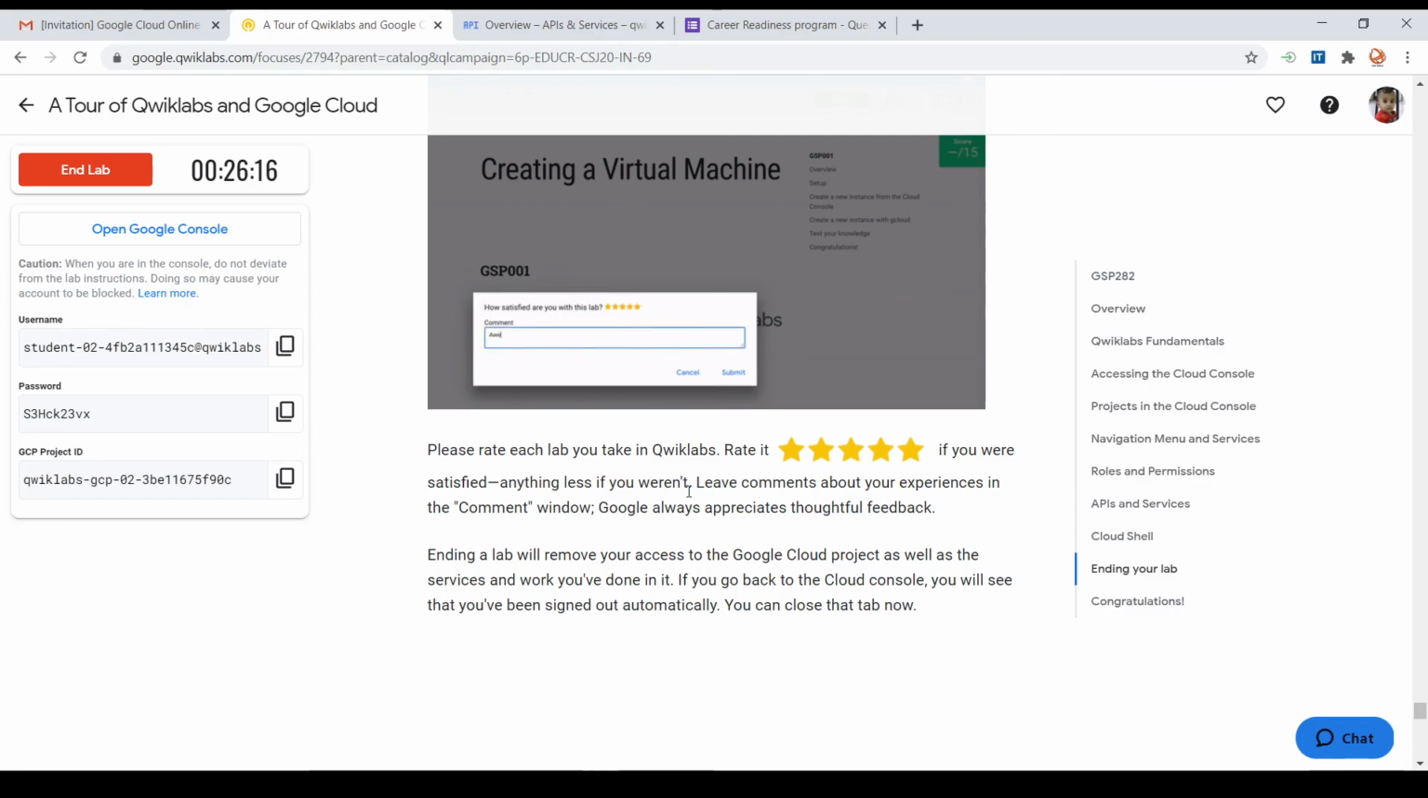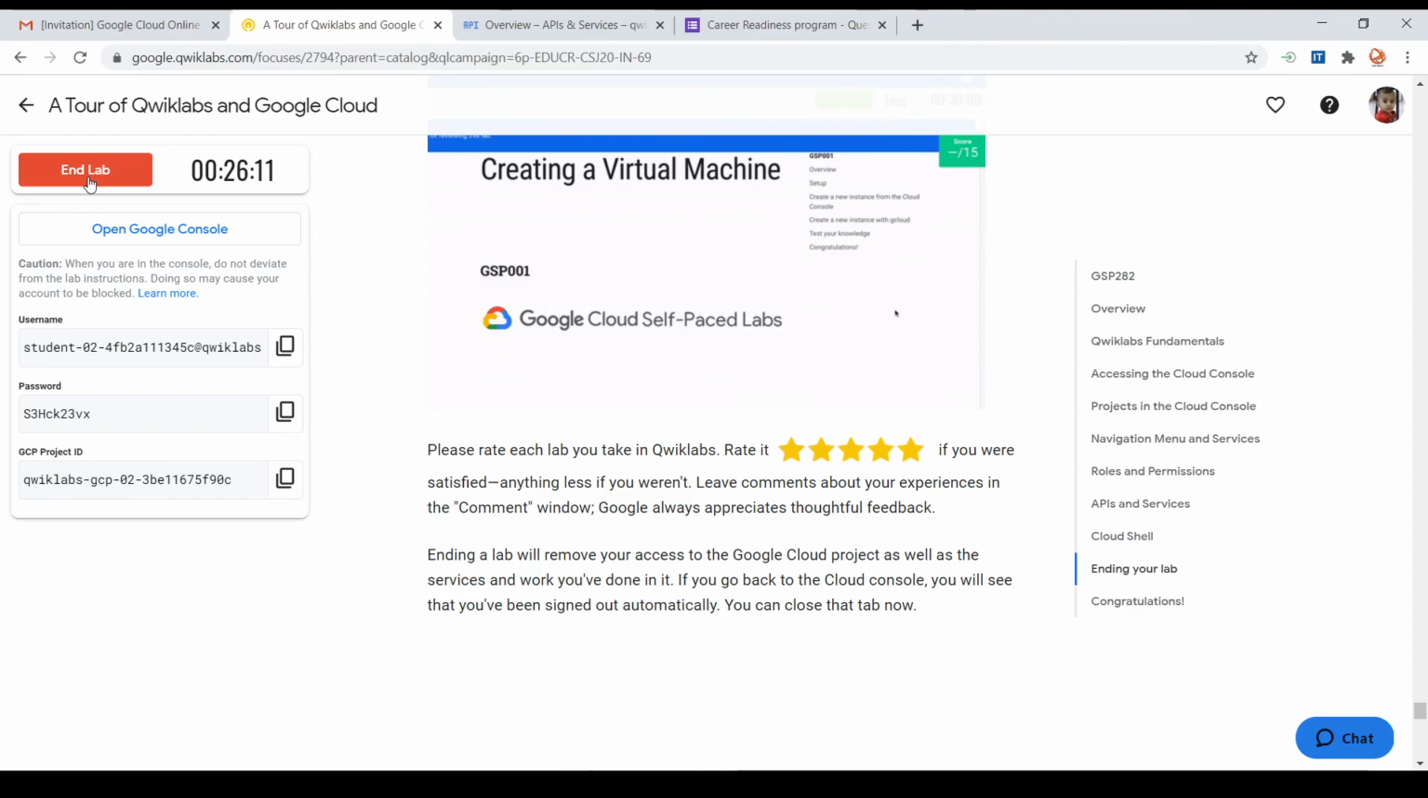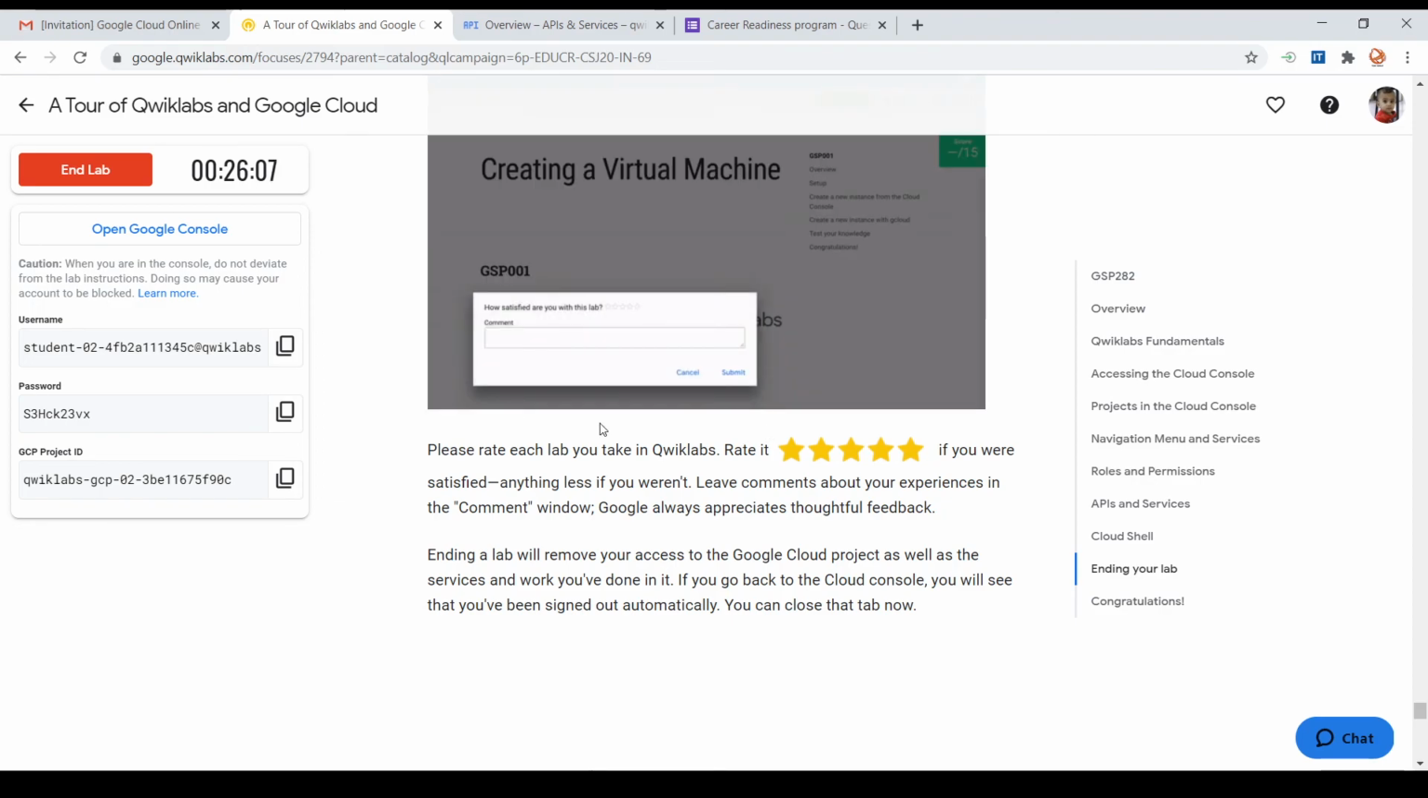So once you complete this lab, you can go to the end lab option. So remember, do not keep your lab as it is, because your time may run out. Once your time runs out, then you may not be able to access your lab again.